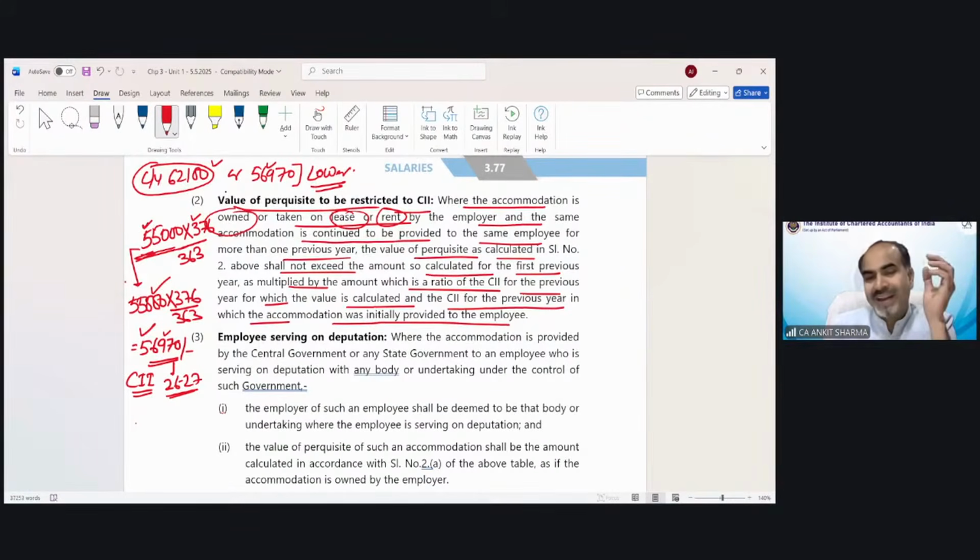So you can understand it in a simple way. The perk value of the current year, rent-free house value, as we calculated, or we need to find out the index value of last year rent-free house. This is 56970, and whichever is lower, that is going to be my taxable current year perquisite value. So this is a completely different kind of case what we are solving first time.